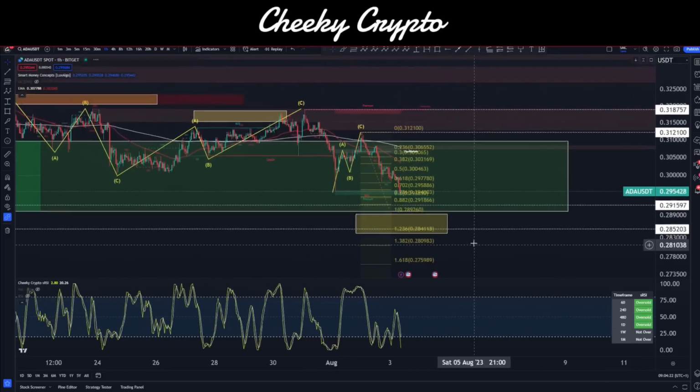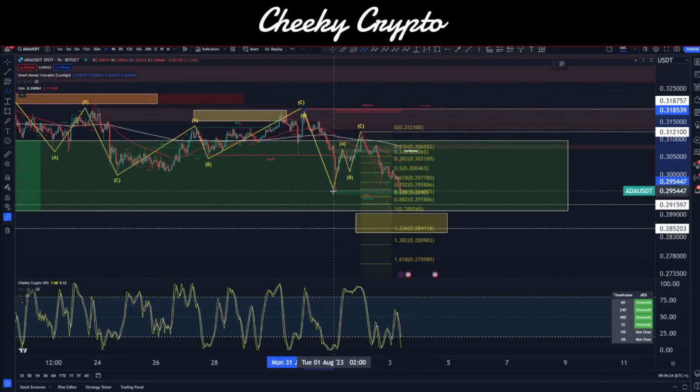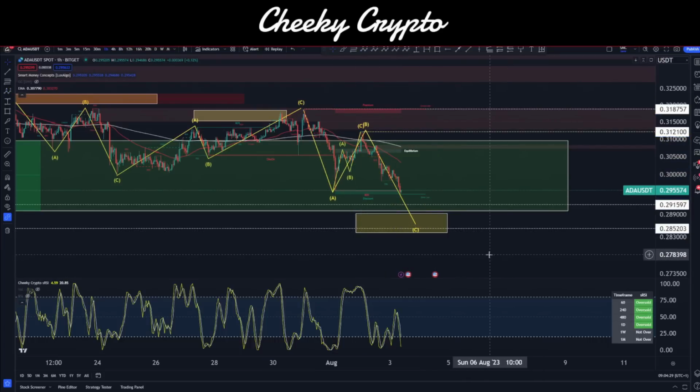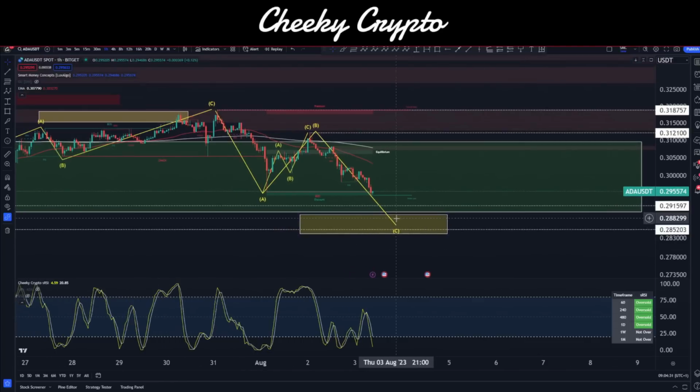That would make this thing look like a three-wave pattern. Let me show you. A, B, and then C down here. I'm going to go ahead and remove that. So that's going to be the targeted range. That's kind of what we look for.